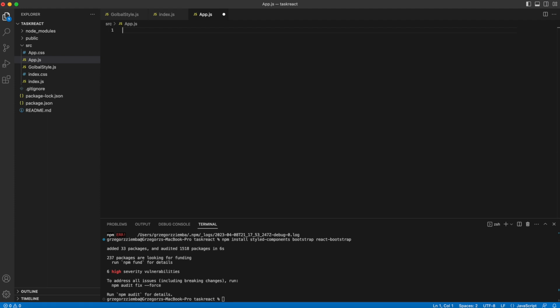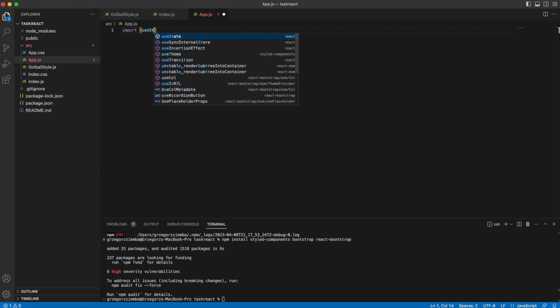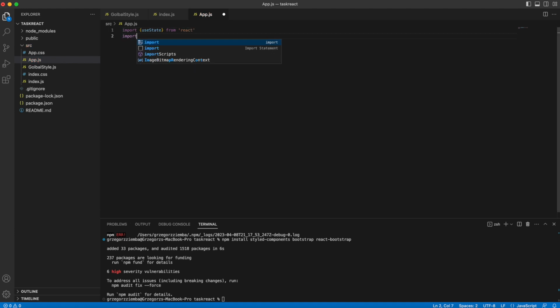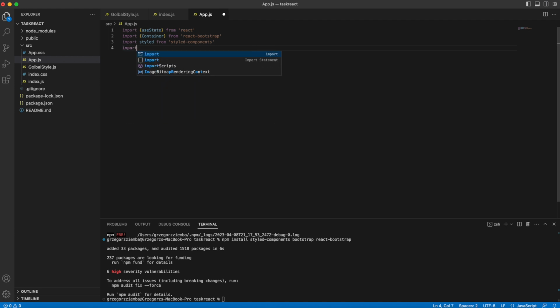And the things that we need: first we will be using state with React to handle the changing of state in our React application. So we import it. Then we need Container, which we will get from React Bootstrap as we are using it. Then we need styled, because we are using styled-components, and we will write down some style over here. Also we will have a task form that we'll need to create later on. It will be inside components.